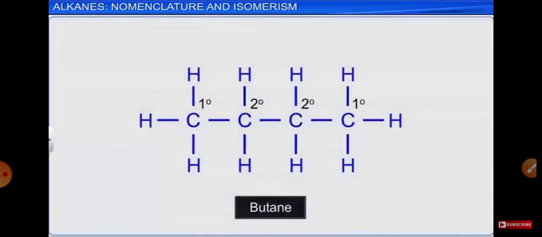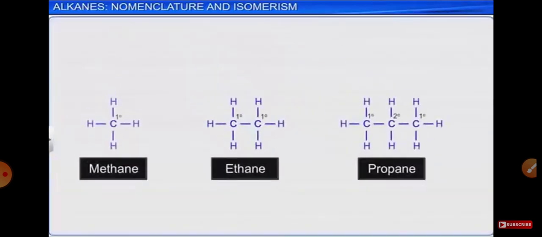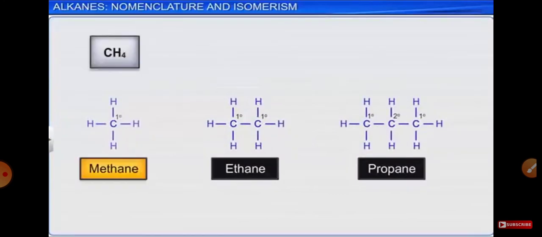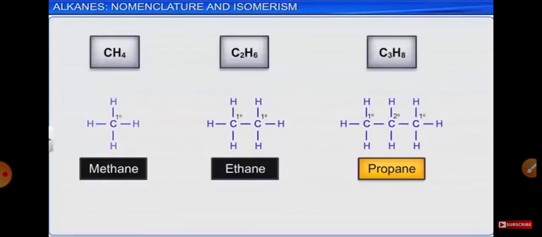In a molecule, the terminal carbon of a carbon-carbon chain is always attached to 1 carbon and 3 hydrogen atoms. And hence, it is called primary carbon atom. The first 3 alkanes in the series, methane, ethane, and propane, only have 1 molecular structure.